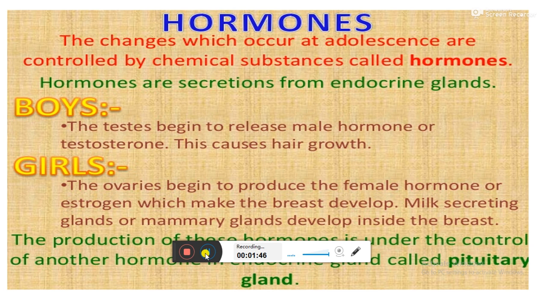These hormones are secretions from endocrine glands. Endocrine glands are ductless glands. What are the endocrine glands?